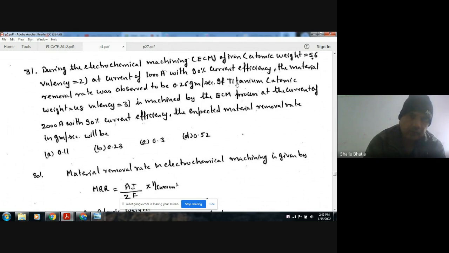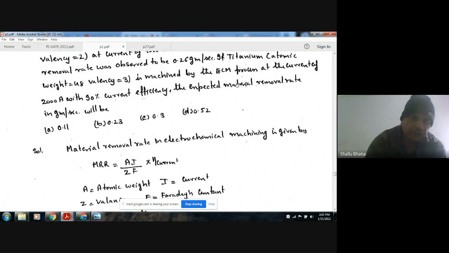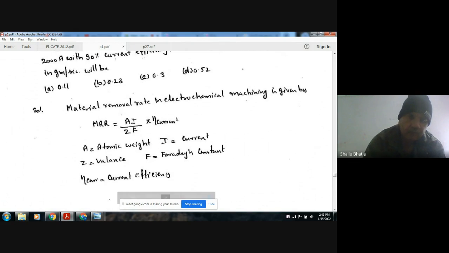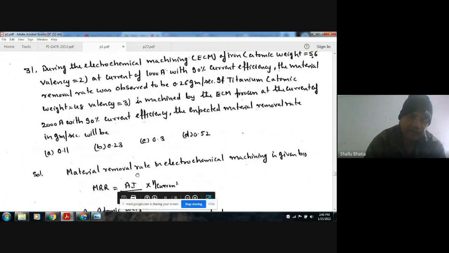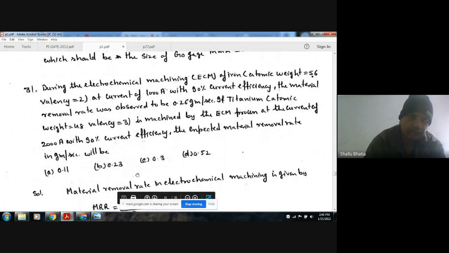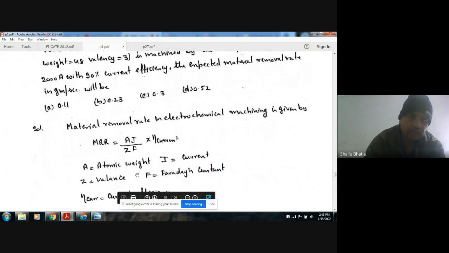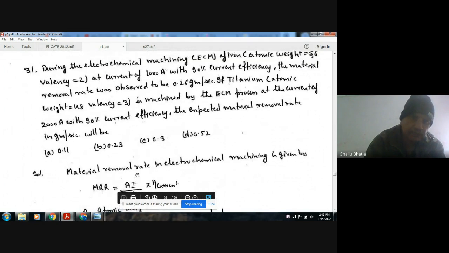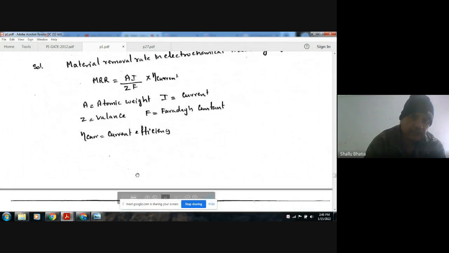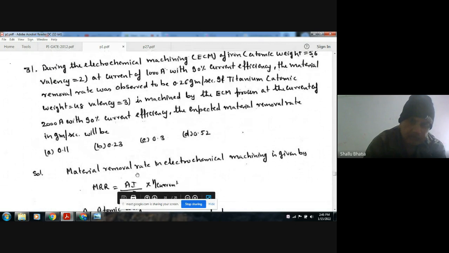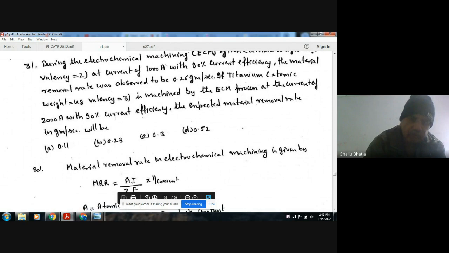In electrochemical machining, the metal removal rate is given by AI/ZF into current efficiency, where A is the atomic weight, I is the current, Z is the valency, and F is Faraday's constant. So the atomic weight of the iron is 56, valency is 2, I is 1000, and the current efficiency is 90%. The metal removal rate is also given, so from this we will calculate F.